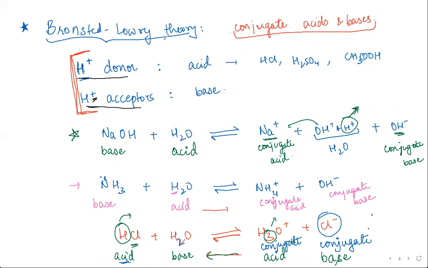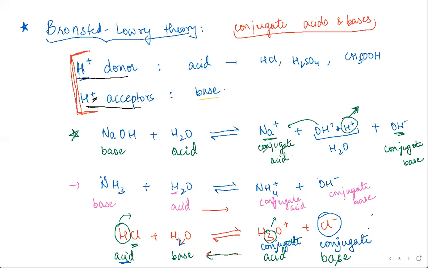Ma'am, I have a doubt. When you say Bronsted-Lowry acid, do you mean conjugate acid, or just the acid that we have in the reaction? The acid defined as per Bronsted-Lowry theory, like an H plus donor, like HCl, like H2SO4, something that can donate H plus.